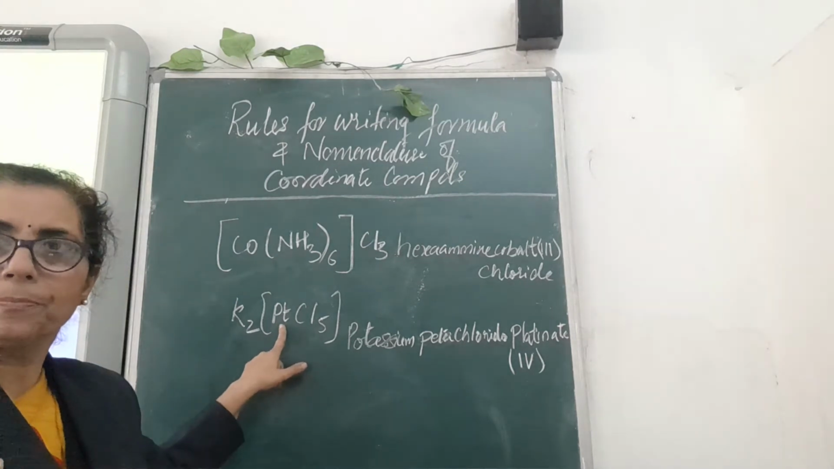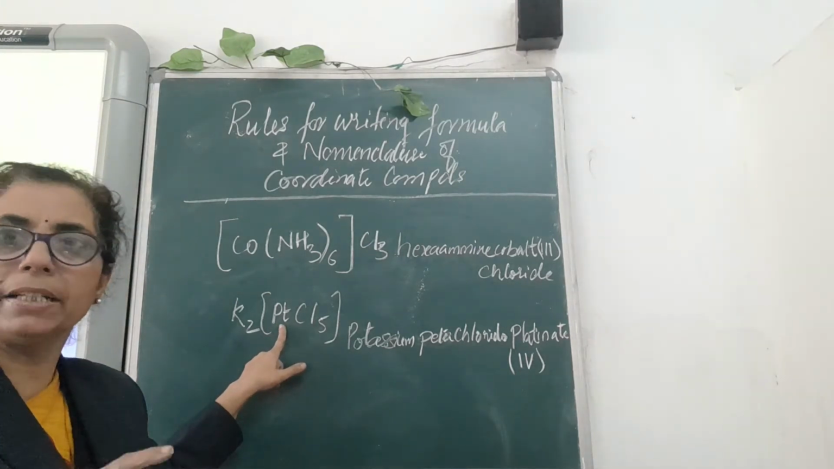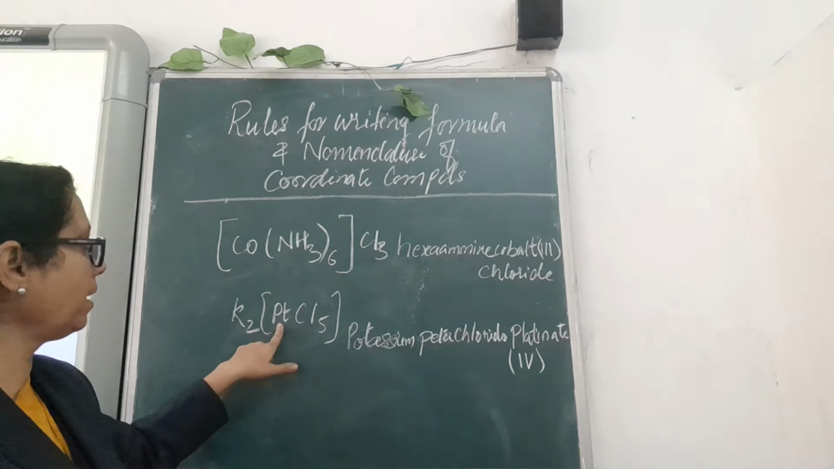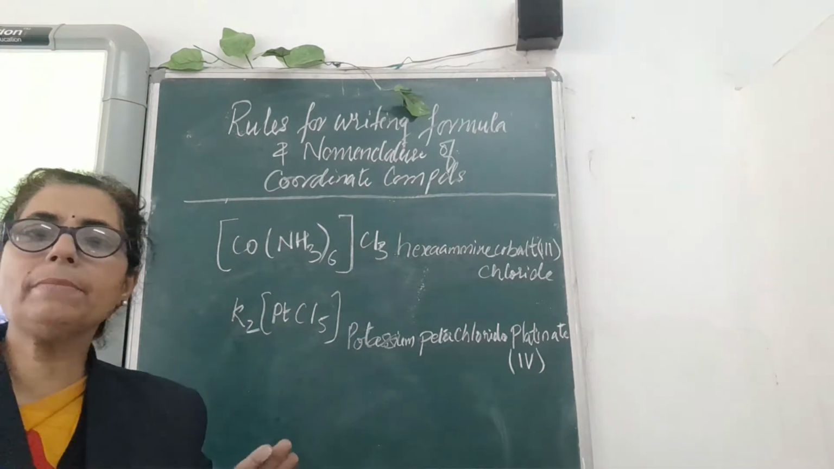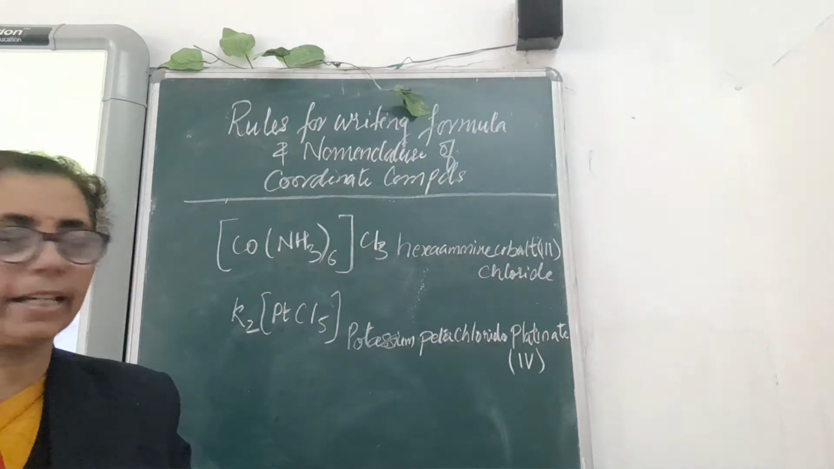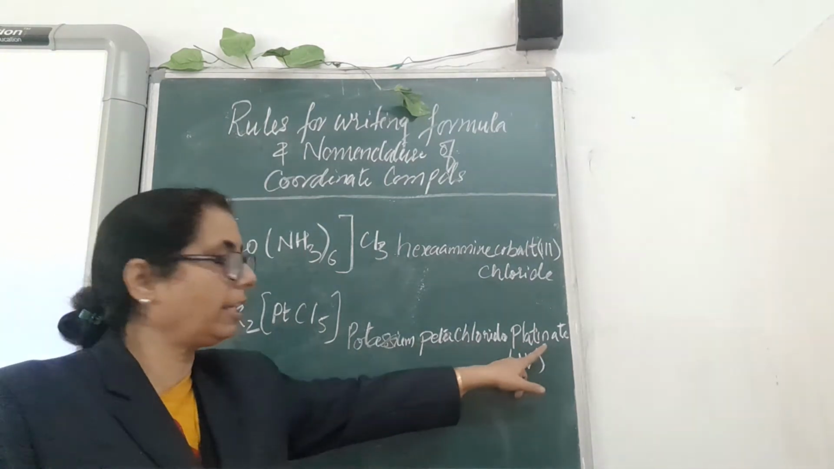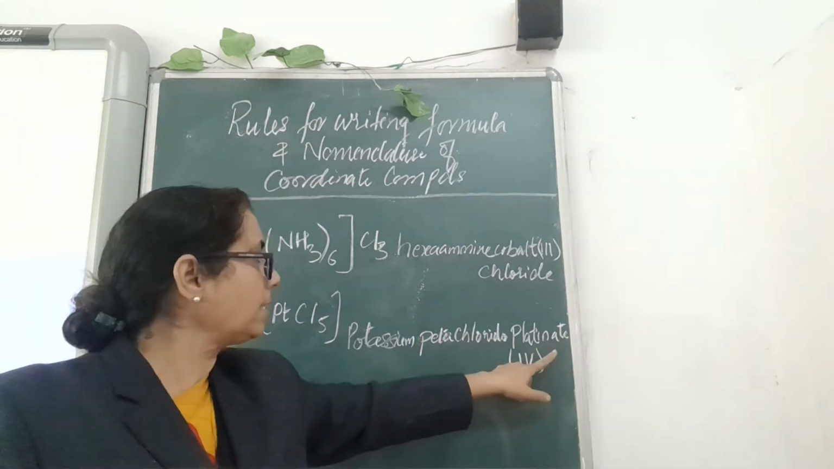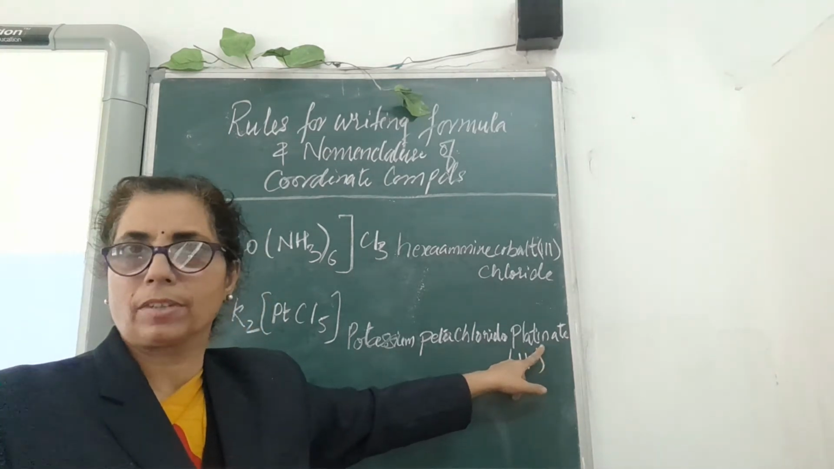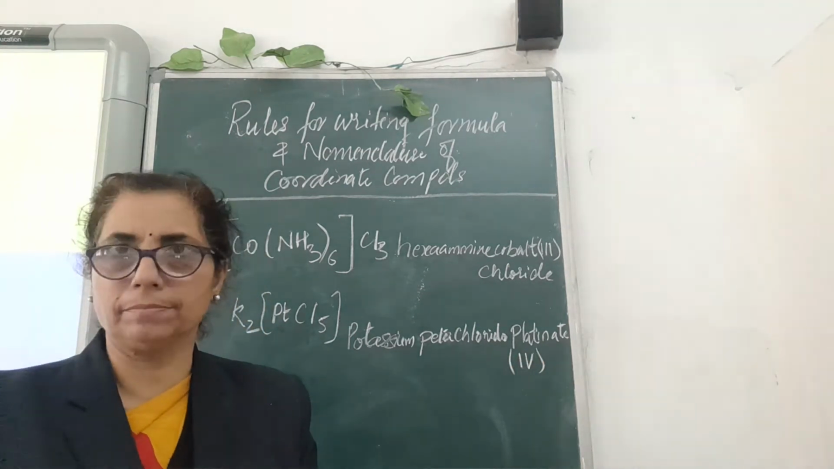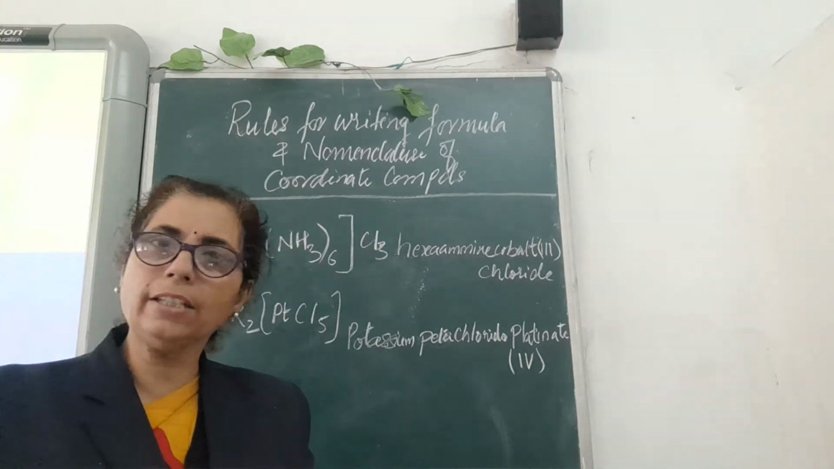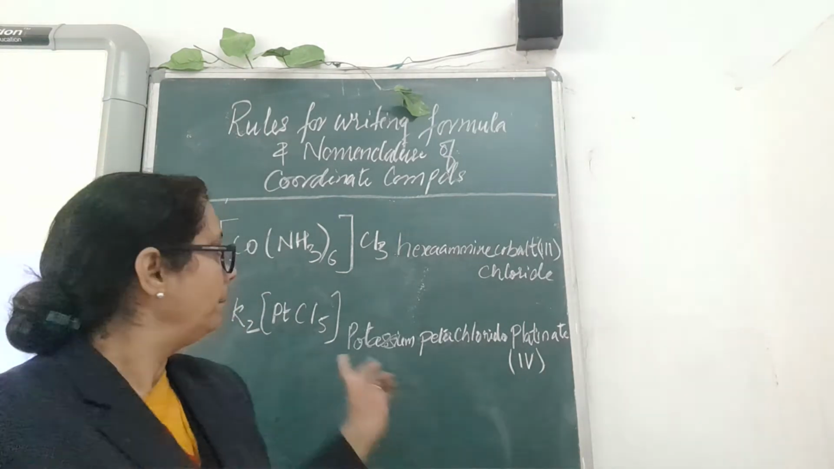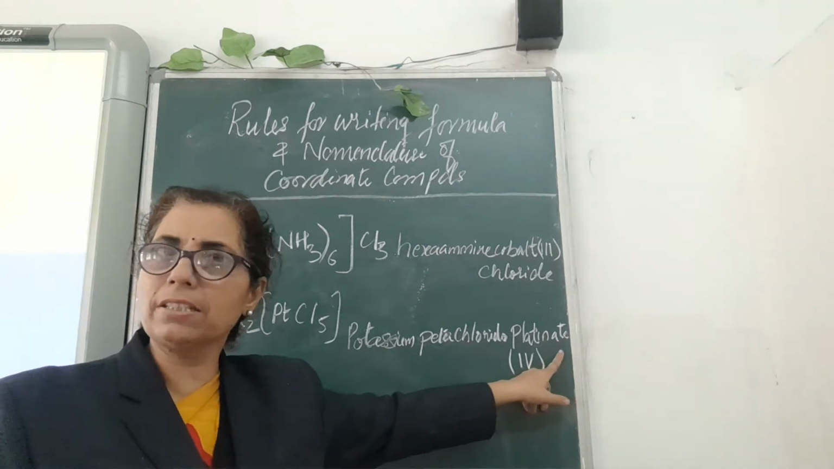Now you can see the name of the central metal atom. This central metal atom is now on the anionic side. Whenever the central metal of a complex is on the anionic side, the central metal atom name will change. You will call it platinate. It will no longer be platinum. But when it is acting as a cation, you would have used platinum. Now you will change the name to platinate.